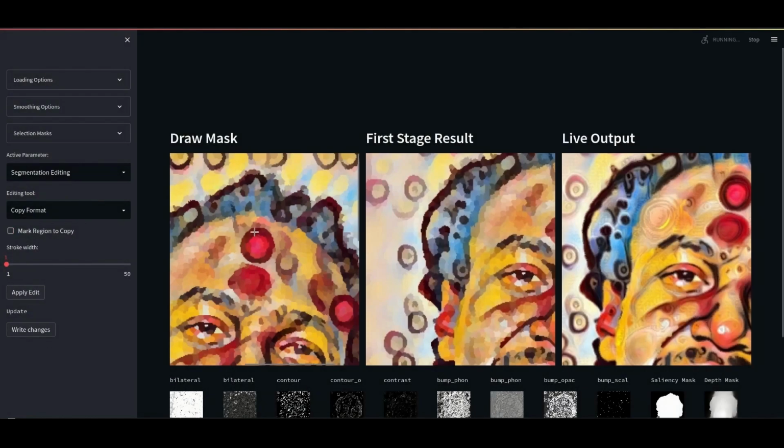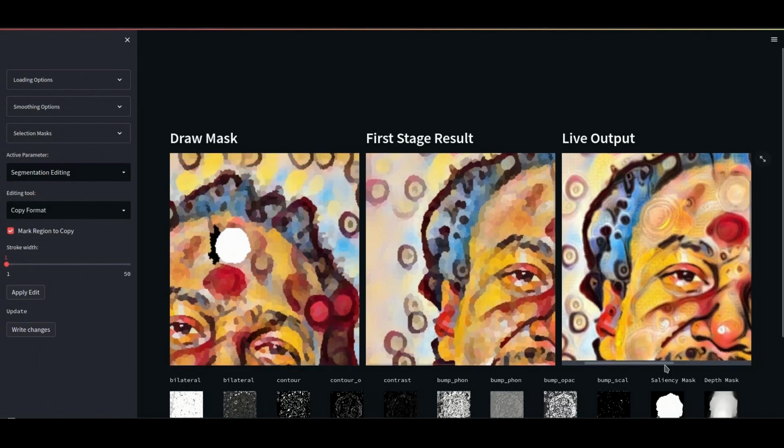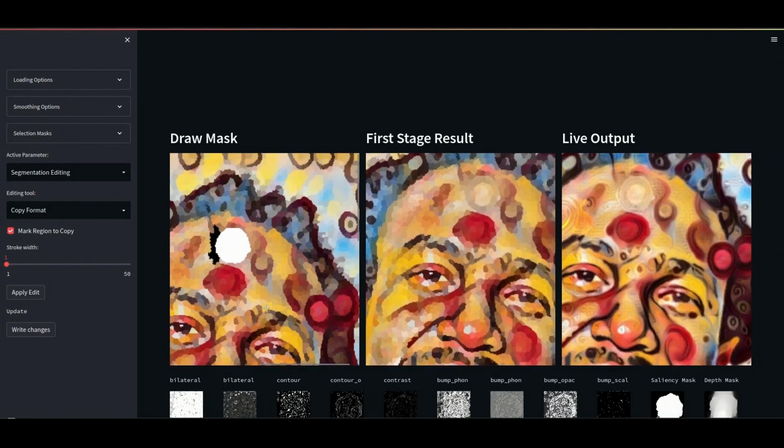In our final example, we show editing using segments for correcting artifacts in neural style transfer images. We wish to remove the red dots on the forehead created by a feed-forward style transfer network trained on the candy style. We thus select these segments and then select a region from which we want to transfer the color. The middle pane shows the output after the segmentation stage, while the right shows the effect output.